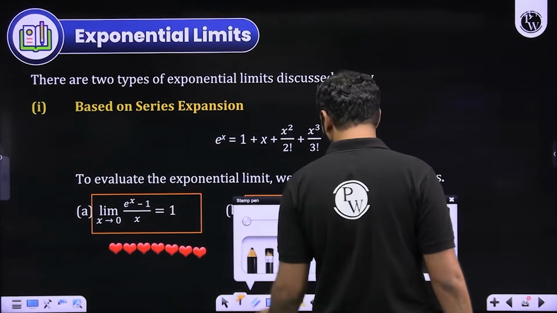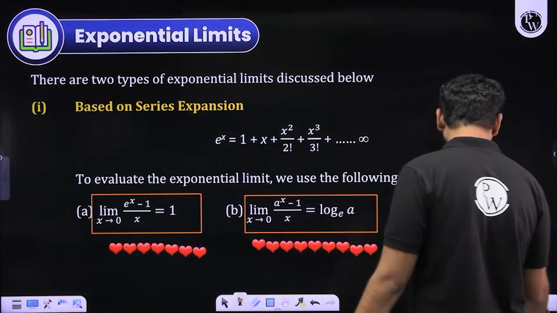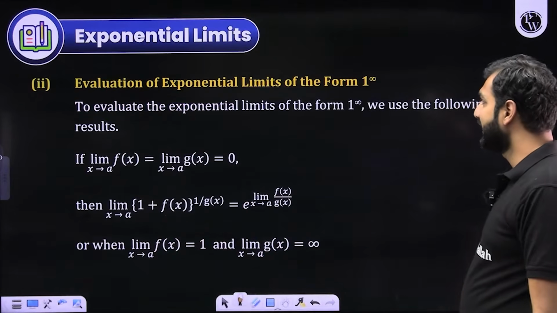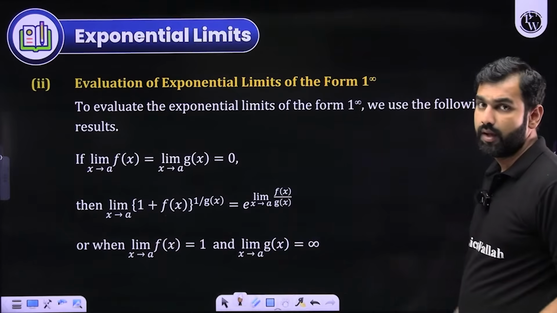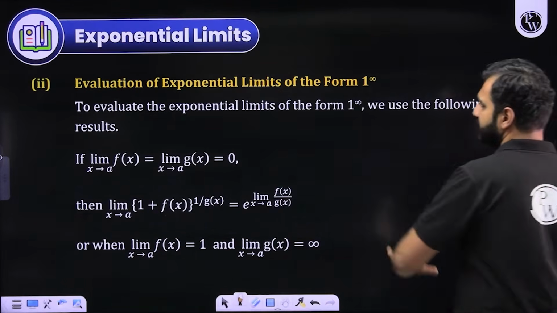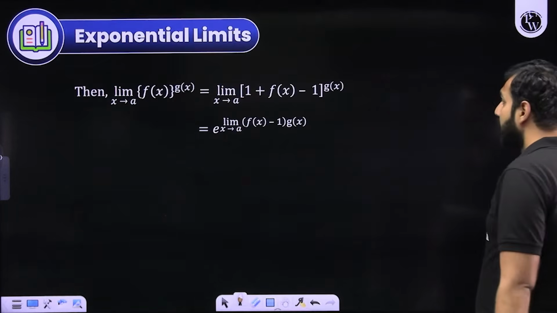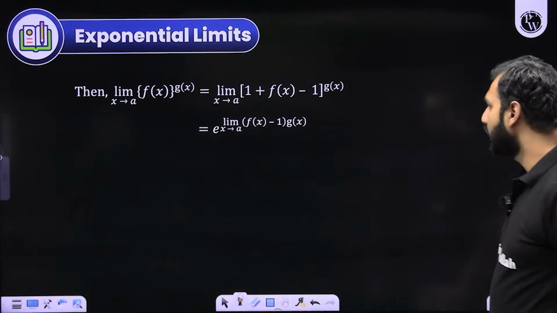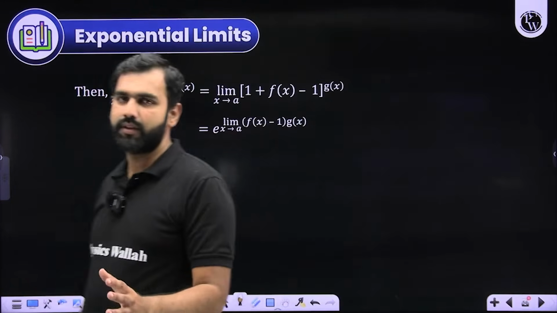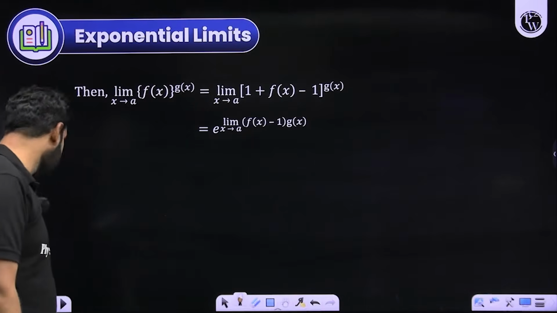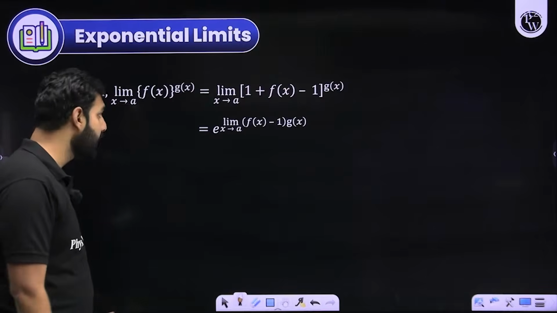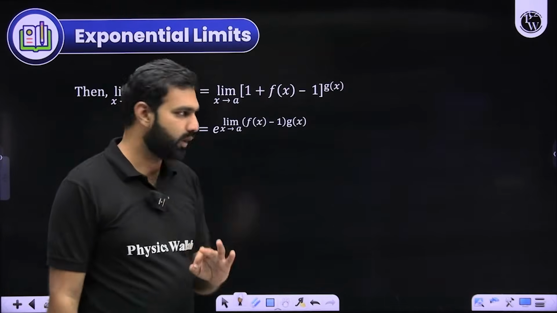Now, moving ahead towards the next set of rules or formulae or questions, what do we see next? Let's see if I ever get a 1 to the power infinity form. How do we deal with that? Instead of discussing this entire theory, I'll demonstrate it with an example. Although I'll tell you the direct formula, because at this stage, instead of giving you the entire proof, which I'm sharing in the notes only, this is the proof which you can remember. I'm giving the direct result.